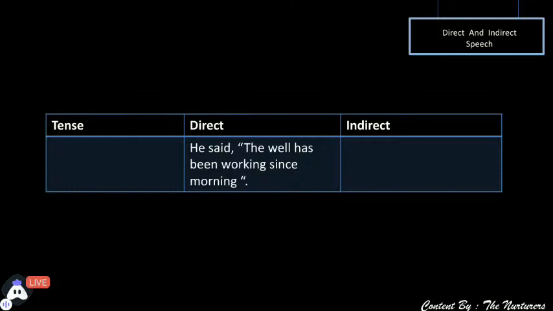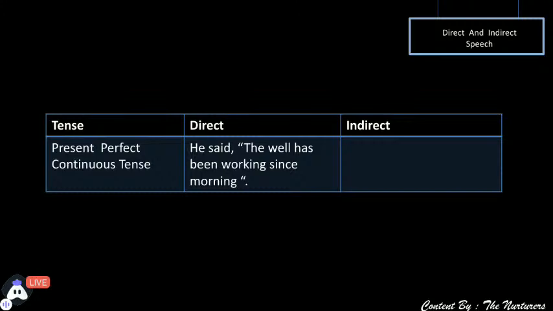Since it is has plus been plus verb plus ing: if it is has or have, it is perfect, and if the verb has ing, it is continuous. Since this sentence contains both, that is has plus verb plus ing, it is a form of present perfect continuous tense. Since the verb was has been working, the tense is present perfect continuous tense.